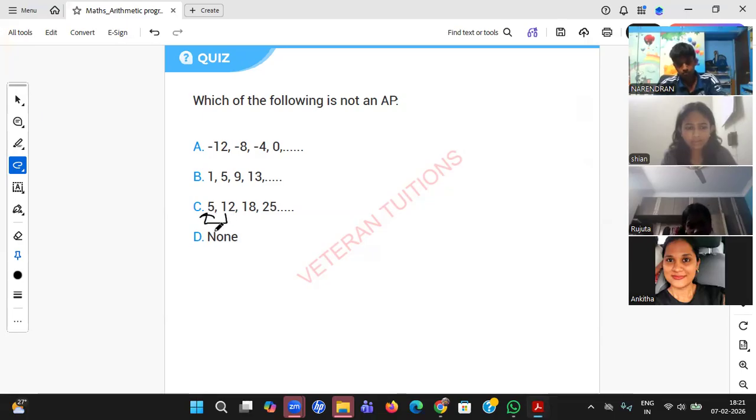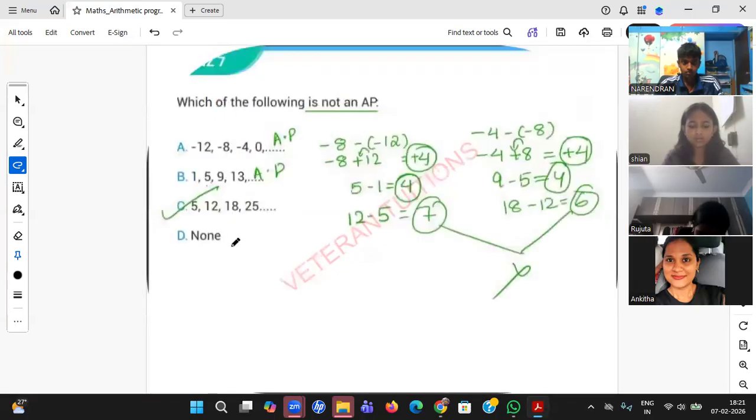Sir, 12 minus 5 is 7. 18 minus 6, 12 is 6. So there is no constant difference. So C is not an AP and he is asking which is not an AP. So C should be your answer. Very good. Okay, C is your answer. The common difference is not the same.